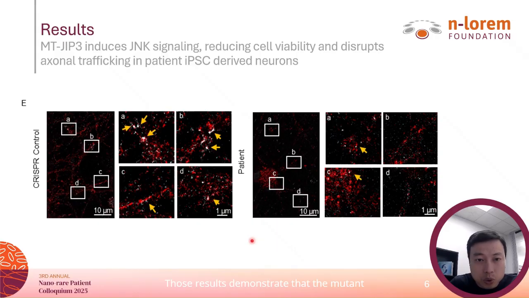Those results demonstrate that the mutation JIP3 disrupts axon trafficking, enhances ERK signaling, and reduces neuron survival, confirming R578C mutation as a severe toxic gain-of-function mutation in the neurons.